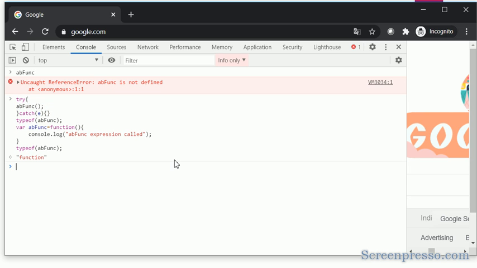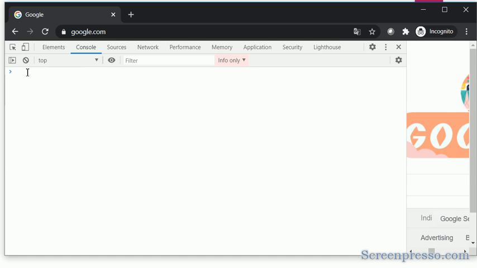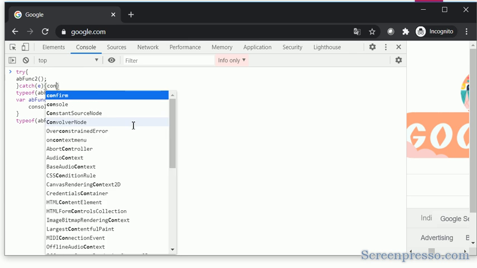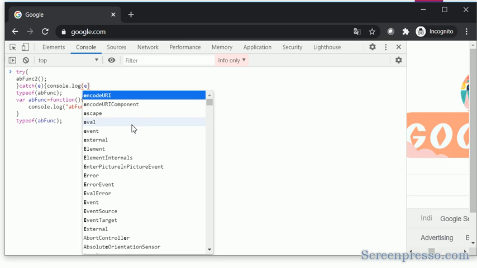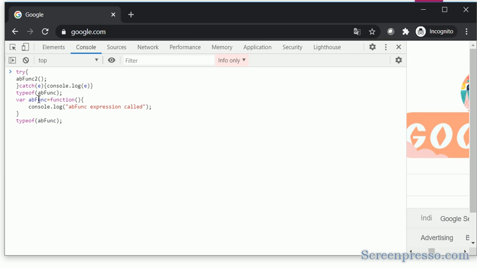Sorry, in the exception handling I made a mistake; maybe I will change the name here to ab2. In the exception handling I will write console.log exception, so you get more understanding. I am trying to call it here.